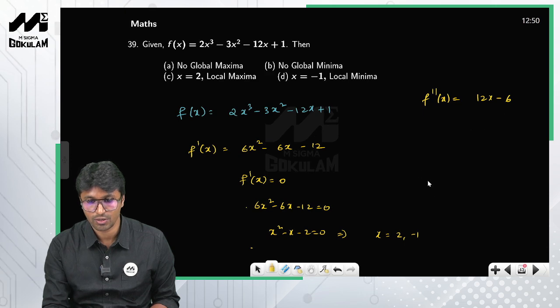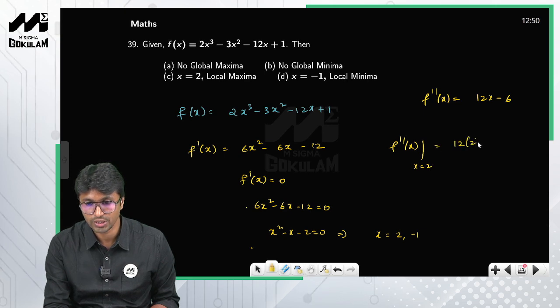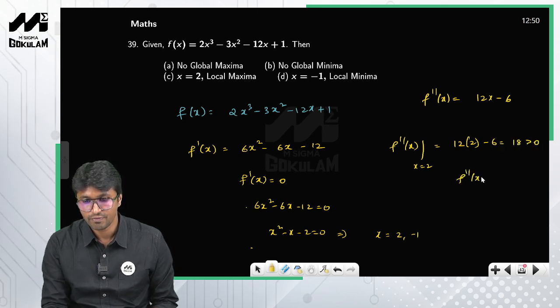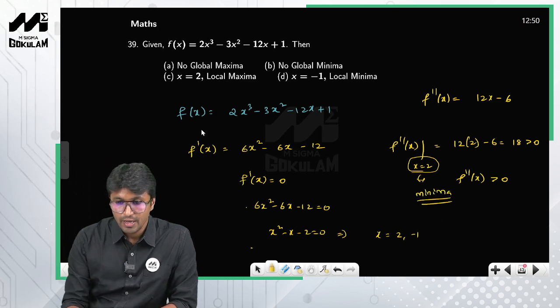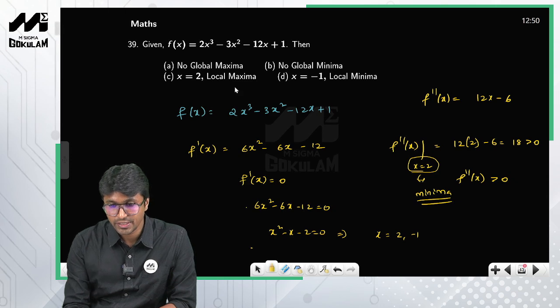Now what will be the double derivative at x equal to 2? This is nothing but 12 into 2, which is 24, minus 6 is nothing but 18, which is positive, right? So if the double derivative is positive, obviously x equal to 2 should be a minima. It should be a minima, and here it is given as local maxima, so this is false.